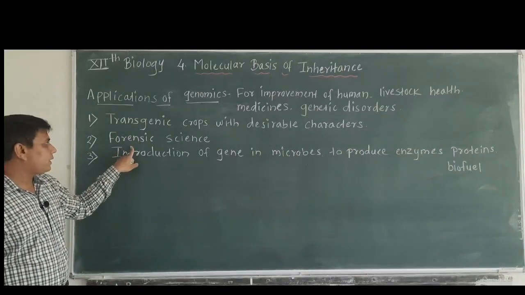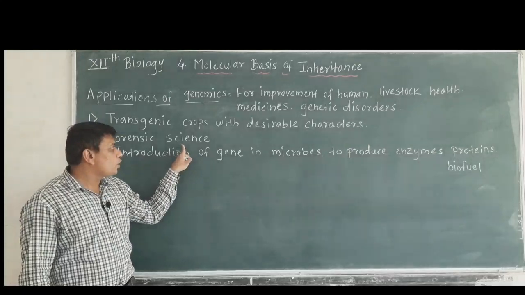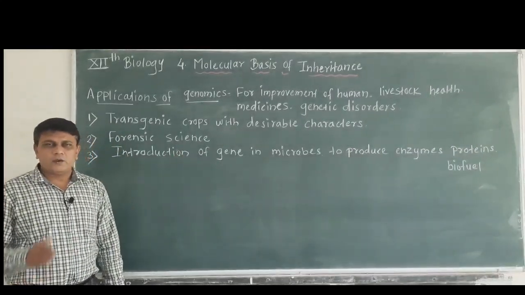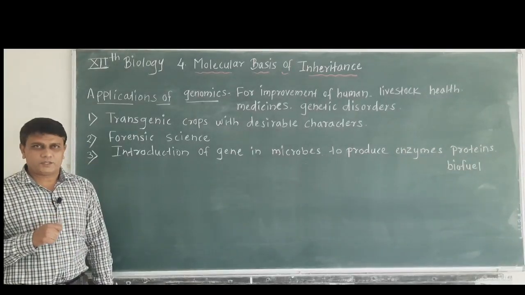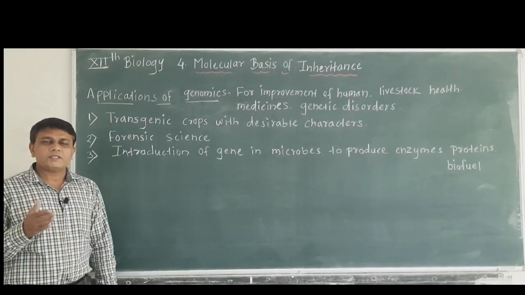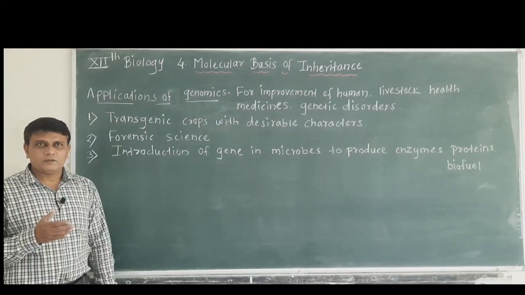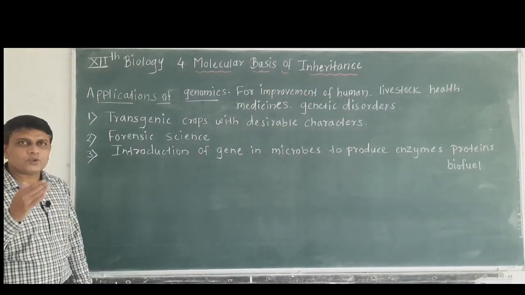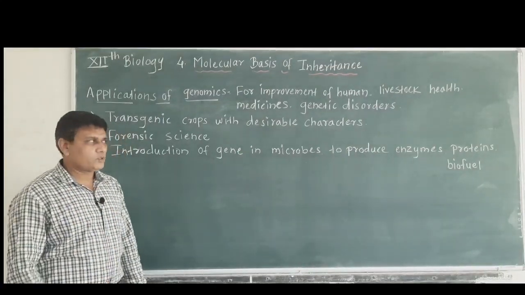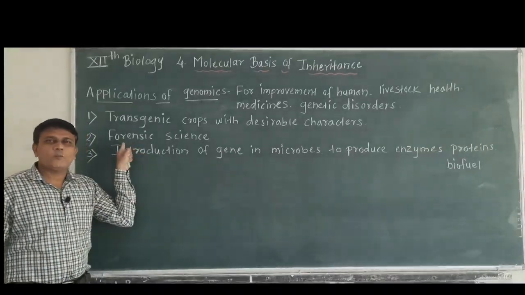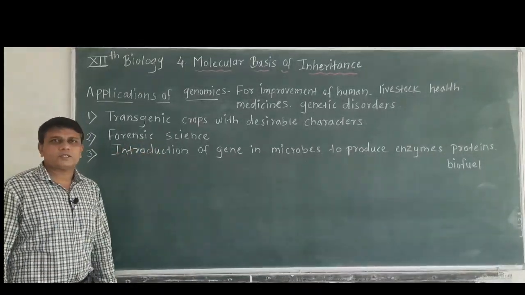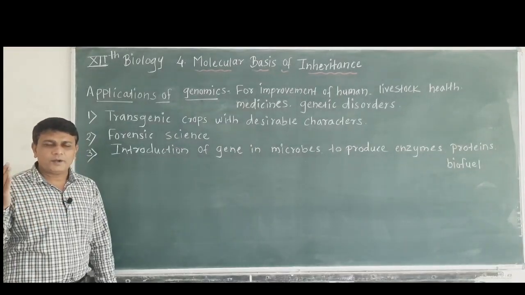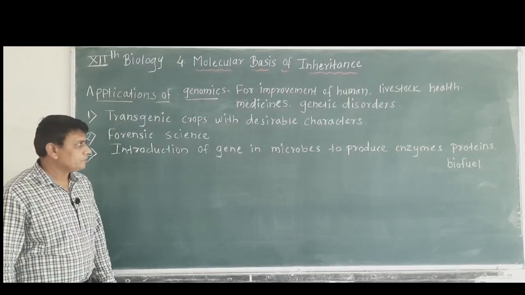Then the second application is that genomics is used in forensic science. Now you know that forensic science is the application of science to criminal laws and to solve criminal disputes. So genomics is useful in forensic science to detect different criminals with the help of their DNA.